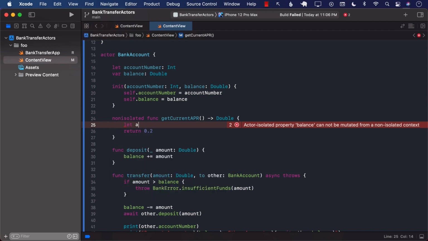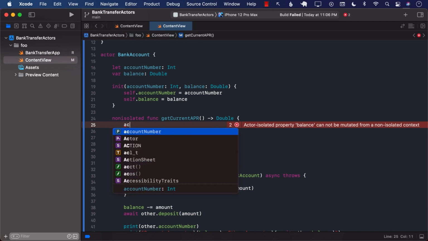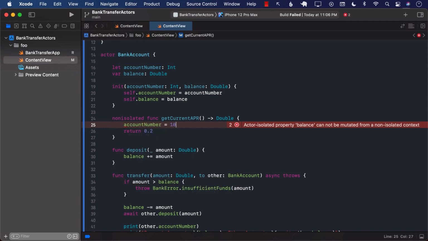Another thing is if you go ahead and change the account number. Well, account number is already marked with let, so you can't really change that. And it doesn't have to be inside non-isolated because it's a let, so you can't really do anything with it.